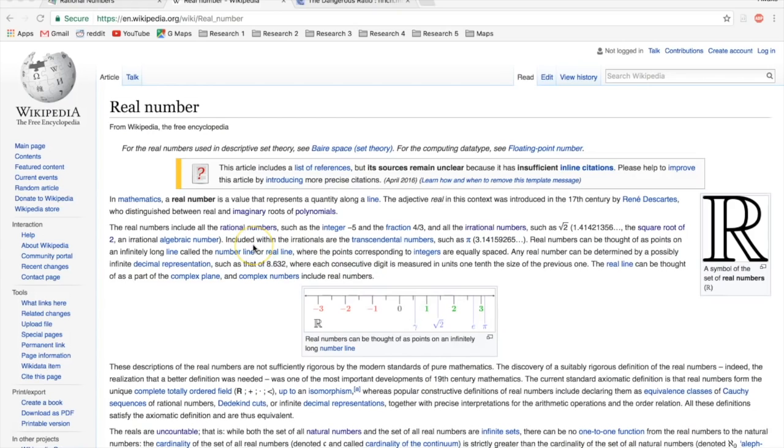Now the controllers of this world have set this up. They've created the label real number because when I go into explaining irrational numbers, I'm going to want to say that they're not a real number. But people are going to say, no, irrational numbers are real numbers by definition, it says they are a real number. So I'm going to have to use a different term, and I'm going to use buildable or constructible when I'm talking about whether or not a number is real, and not be using this definition here.